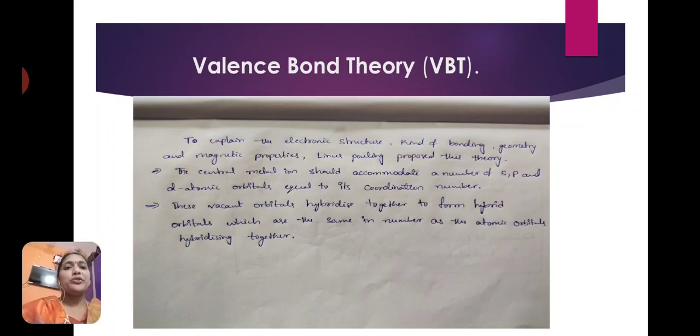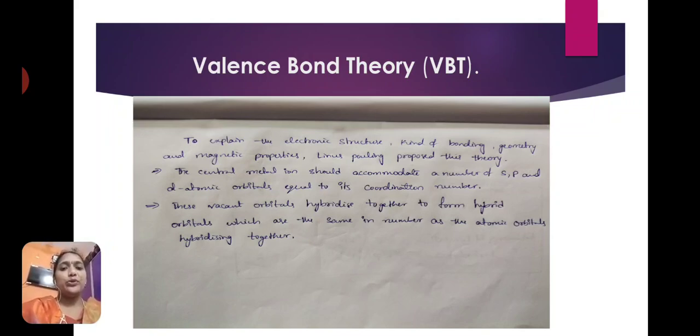The main postulates of this theory are: the central metal ion should accommodate a number of s, p and d atomic orbitals equal to its coordination number. Each metal has a particular coordination number.